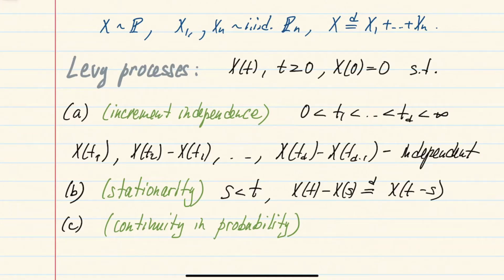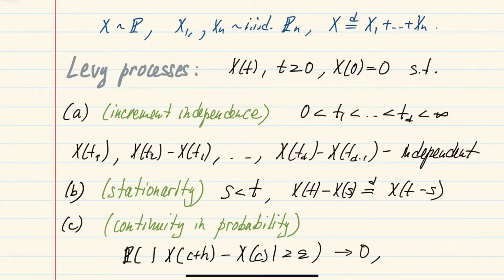And let me write this a little bit more explicitly by saying that when we look at the increment of the process between some time c plus h and time c, convergence in probability just means that for any strictly positive epsilon, this probability will go to 0 as h goes to 0. So for Brownian motion, we had a stronger property, which was continuity almost surely, or continuity for each path. But here we require something weaker, namely continuity in probability.